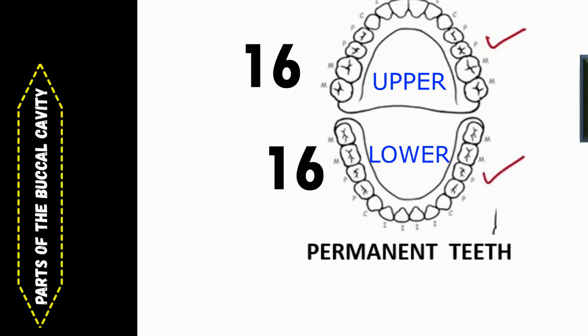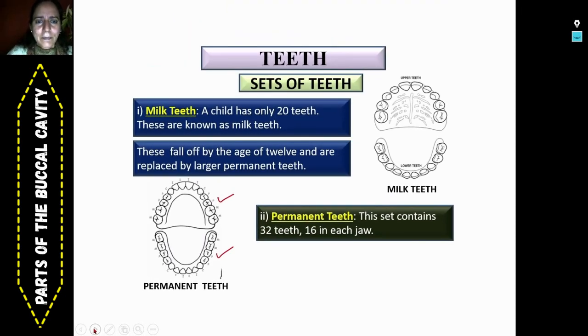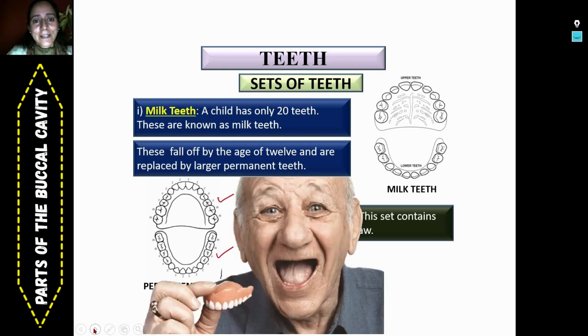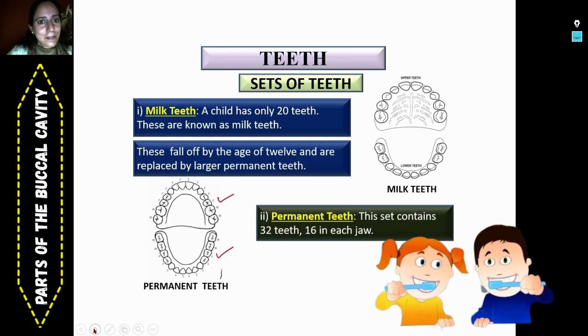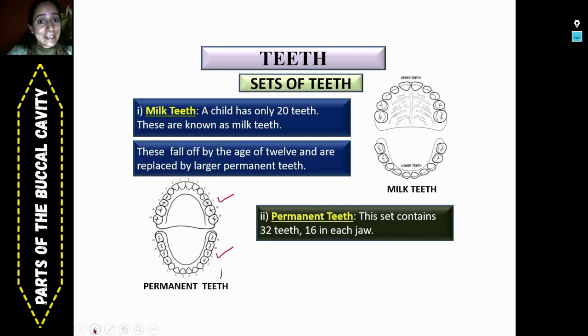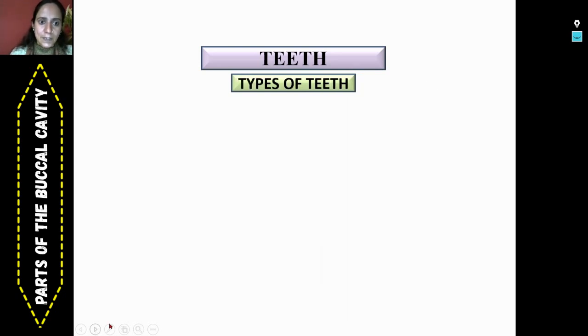This was about 2 sets of teeth, but viewers, we can have a third set of teeth also. Yes, we can, but this will be from the dental center, and these are dentures. So viewers, if we are taking care of our teeth properly, then we don't need that third set. On this lighter note, let's discuss the types of teeth. We have 4 incisors, 2 canines, 4 premolars and 6 molars in each jaw. So let's study each type and its specific characteristics.